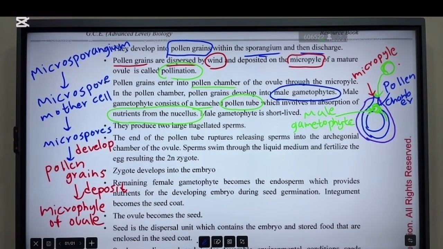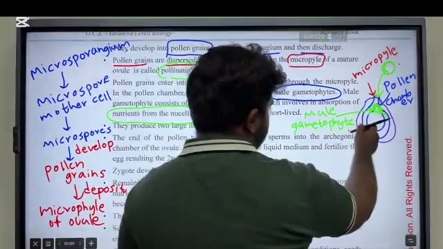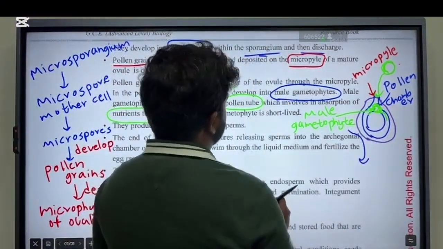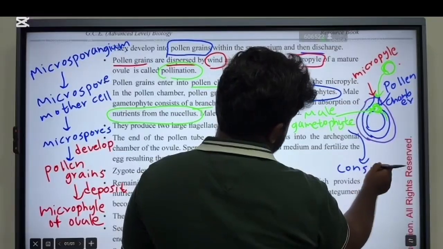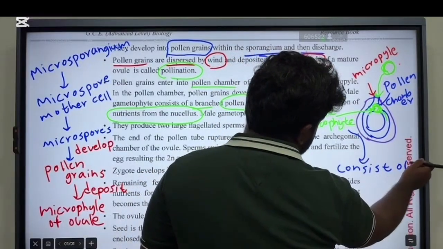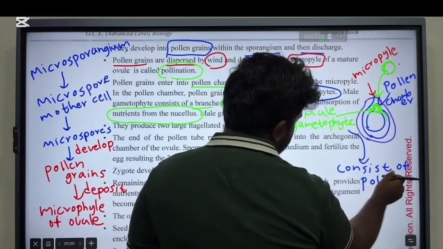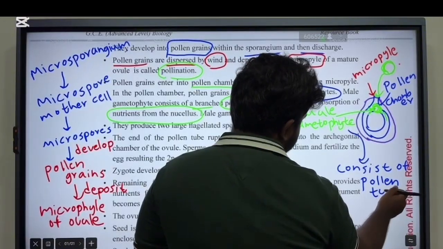Okay, so this male gametophyte consists of a pollen tube. That is a structure.